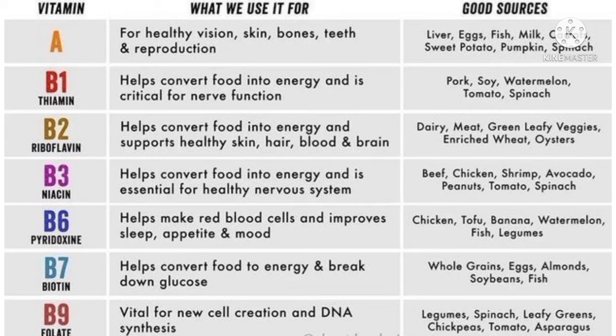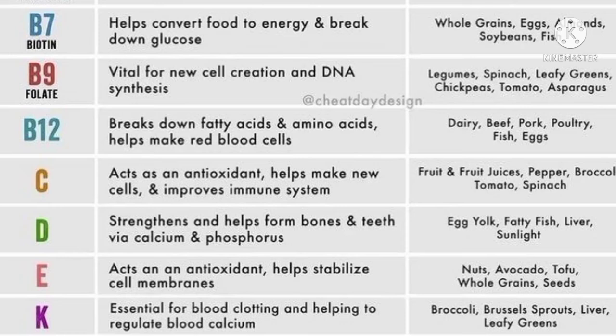Now B7 helps to convert food to energy, and it breaks down glucose. So the food sources are whole grains, eggs, almonds, soybeans, and fish. The next is B9. This is vital for new cell creation.